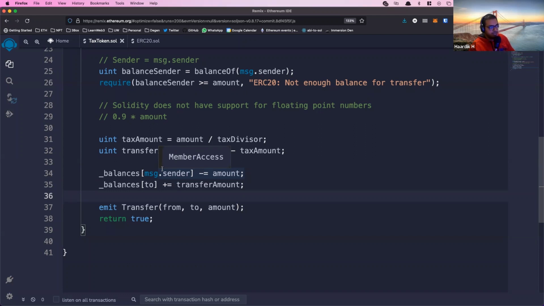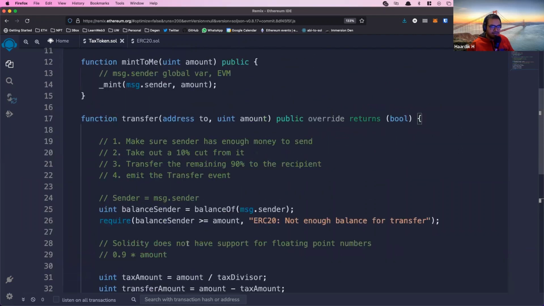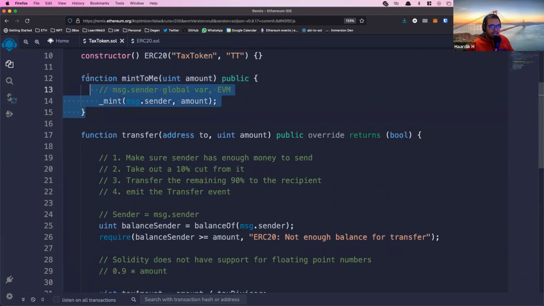So it's just like destroyed. It's literally like setting it on fire. It's just burnt. It's gone. So it doesn't end up anywhere. It's just disappeared. Therefore, it reduces the supply. The more transactions that happen, the more the supply is reduced. And hypothetically, if the demand stays the same, the price goes up. And here's the whole Ponzi aspect of it. Every time you try to send it to somebody, every time you try to sell this token, you're reducing the overall supply of the token in circulation. Obviously, in this case, it doesn't really matter because you can mint as many as you want.